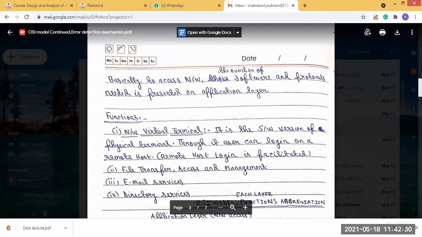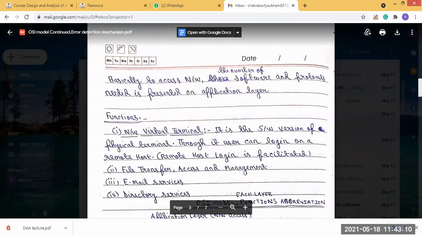The application layer's main function is to access the network. Here there are four functions. Through the network virtual terminal, a user can access a remote host, meaning a remote system. File transfer, done using internet services, is handled by the application layer. And email services and directory services are also done in this application layer.